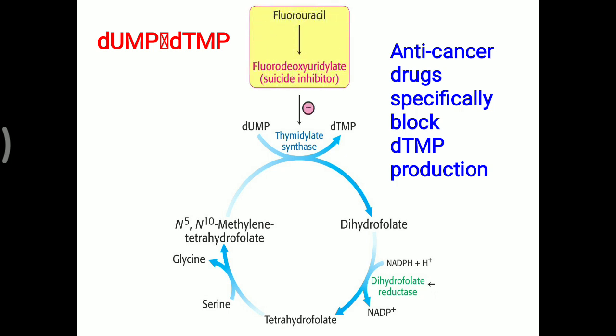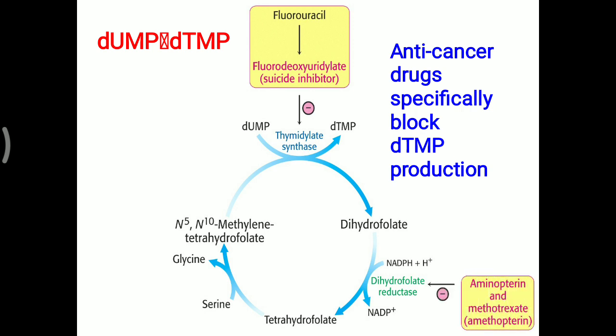So first, fluorouracil. From the name you can remember uracil, which is one of the pyrimidines. So you can remember that it is an anti-cancer agent based on pyrimidine. Fluorouracil inhibits the thymidylate synthase enzyme. Its other name is fluorodeoxyuridylate. It works as a suicide inhibitor. Whatever product is generated from this drug is a more potent inhibitor of the enzyme thymidylate synthase.